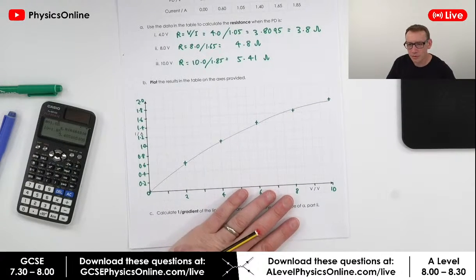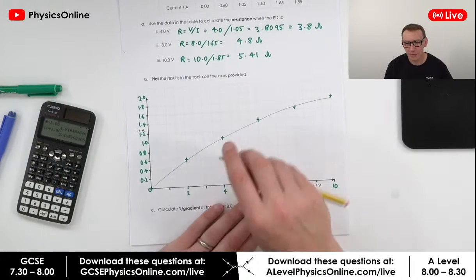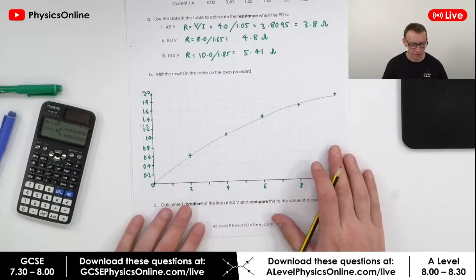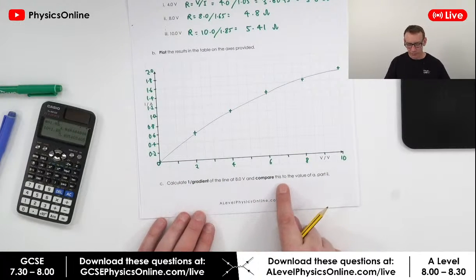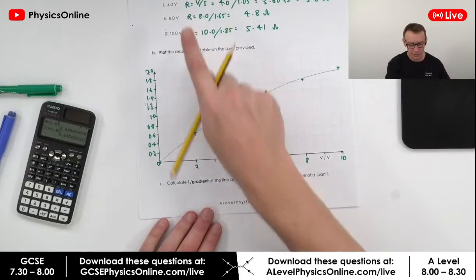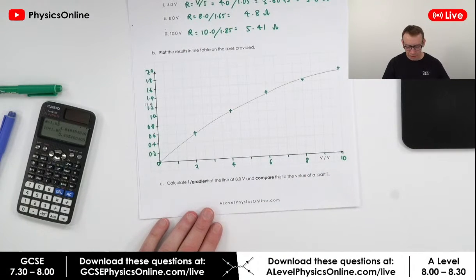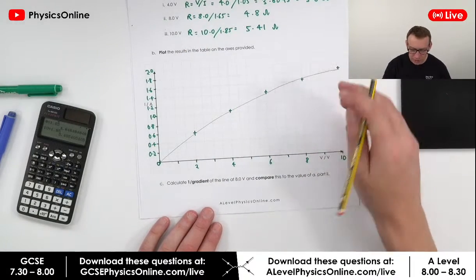What do you draw to plot the points? I just tend to use a little cross thing. Right. Calculate 1 over the gradient at 8.0 volts. Compare this to the value for part 2 over here. So we're going to calculate the gradient at this point over here.